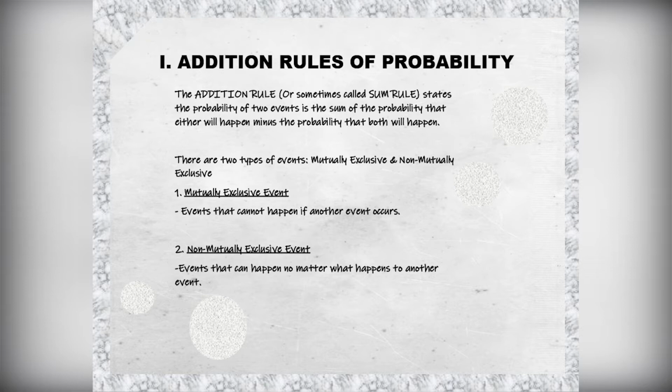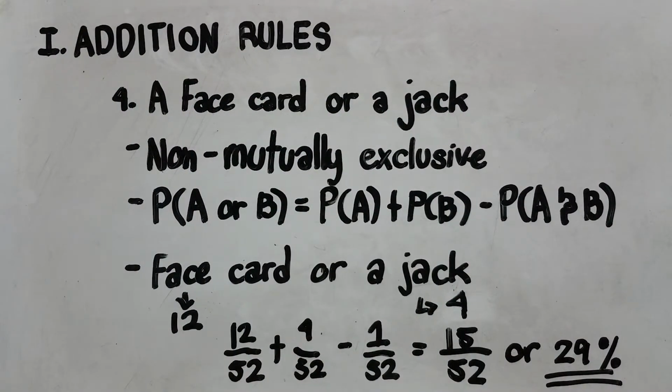Now that you know the meaning of the addition rules of probability and its types, I will now answer numbers 4 and 6. The question says that when you pick a card out of a deck of playing cards, what is the probability of picking the following? Now, in answering the questions, the best way to explain them to you is by narrating them instead of writing the questions. Capish? Bear with me, please.